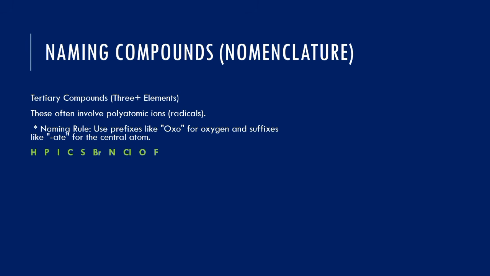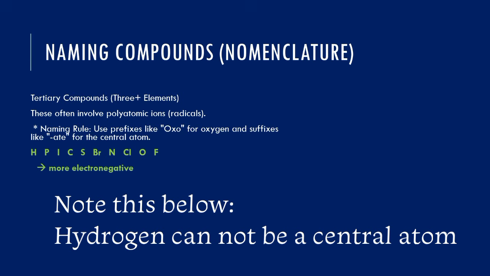H P I C S Br and Cl O F. So the one that is at the right hand side is more electronegative. So the highly electronegative one, you change its name, whatever it is, you add O to it. For instance, if you have fluorine, I will call it fluoro. If it is chlorine, I will call it chloro. Since it is oxygen, I change it to oxo. Hope you get that. But for us to know, the central atom must be the one that is below the highly electronegative one. For instance, when we have oxygen and fluorine in the same place, fluorine will become fluoro, oxygen will become oxate. But we hardly see such a compound.